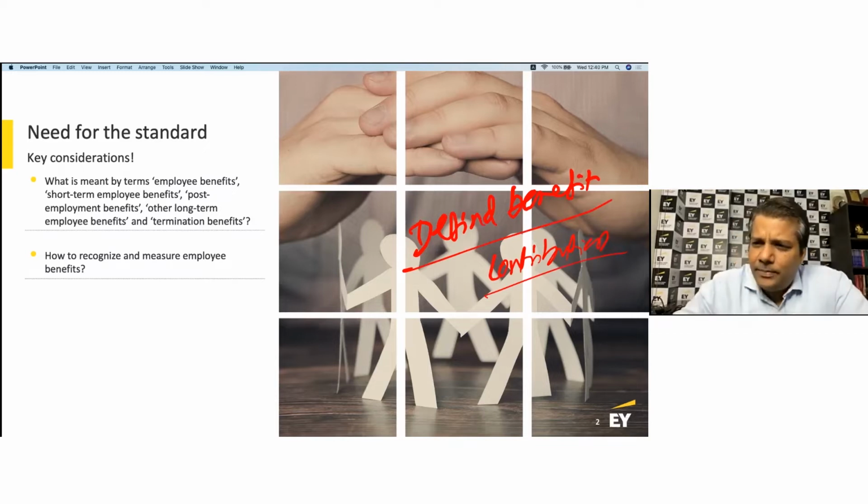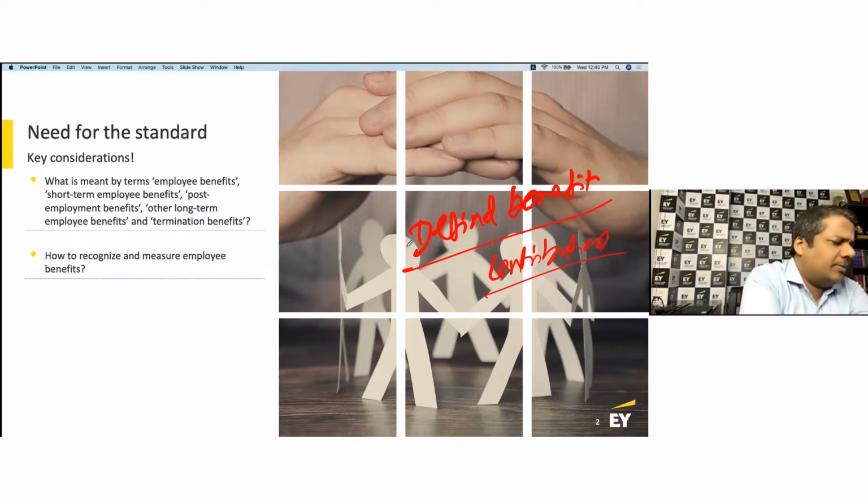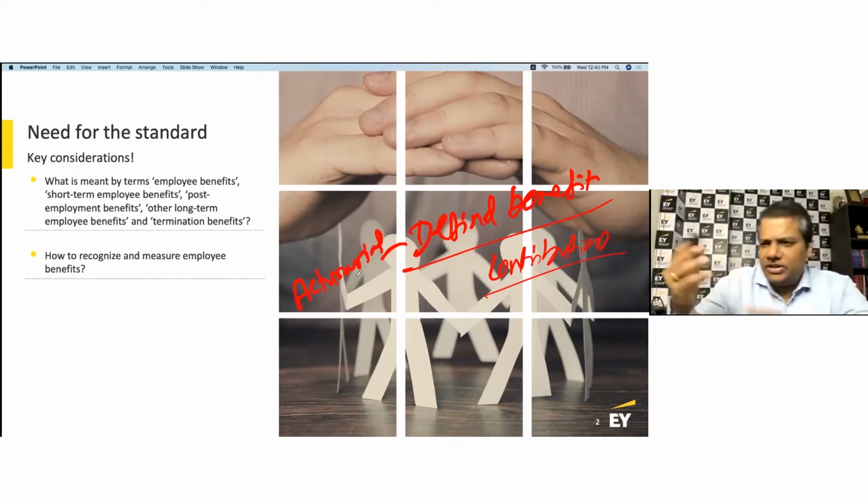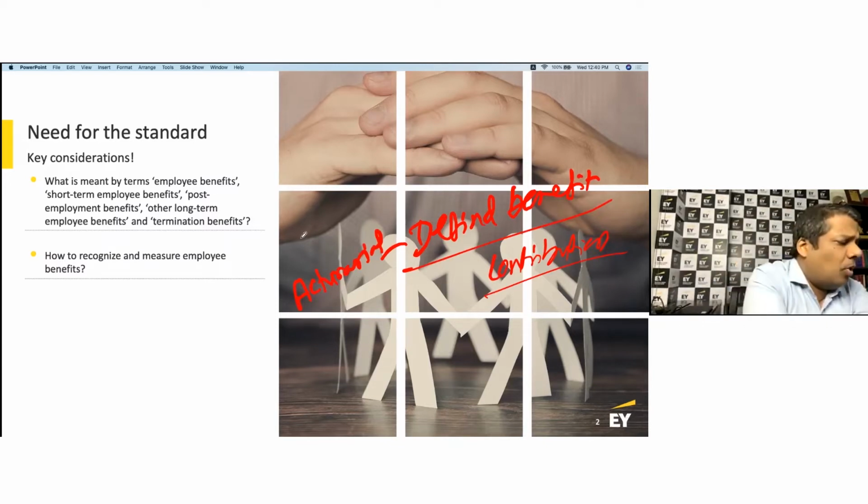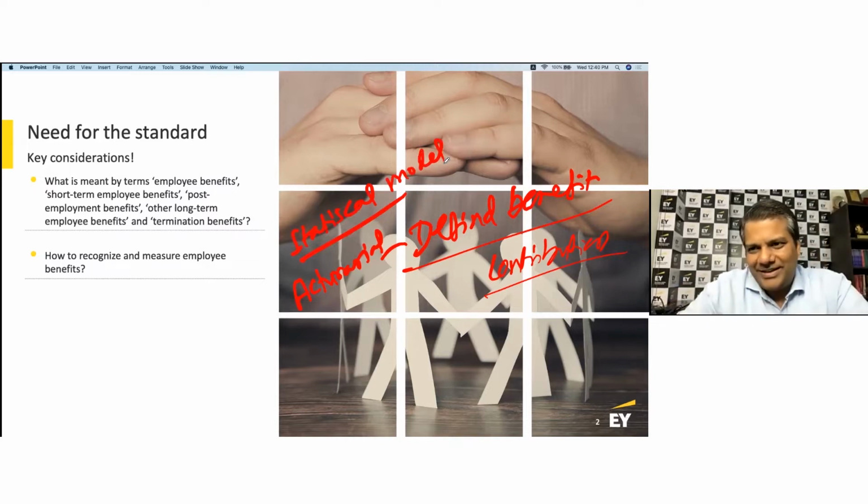So if you have a defined benefit plan, that is where valuation is slightly, in a way, more challenging, okay? And that's where we need actuarial support, right? You just can't do defined benefit plan valuation just like that. So you need a statistical model. What is actuarial support? Why do we need it? It's a statistical model where actuaries are experts in running those models, okay? And they need data. Once you provide them data, then they can give you, this is your liability under the defined benefit plan.